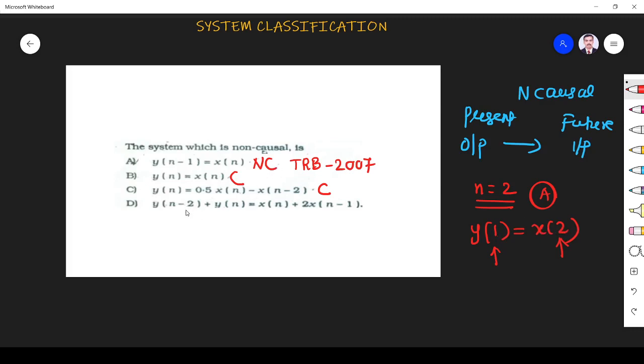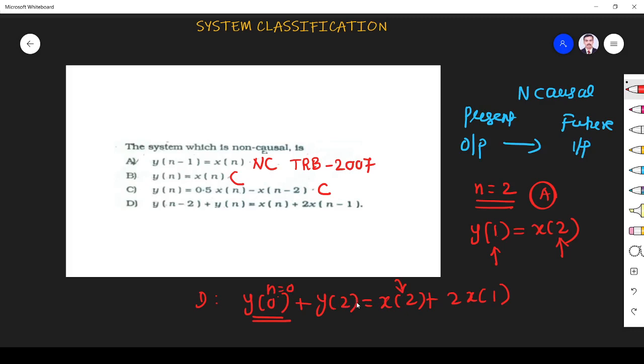Here also we follow the same technique. If you apply n is equal to 2 again, what is happening in D? It will be y of 0 plus y of 2 is equal to x of 2 plus 2 into x of 1. Here you see output obtained at time instant 0 depends on input at 2.